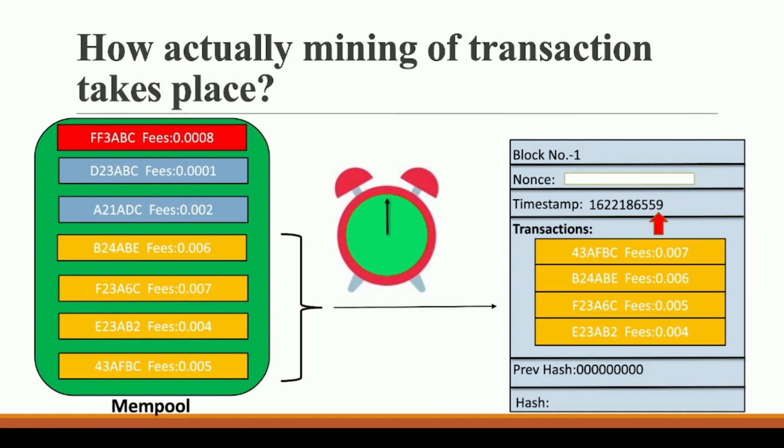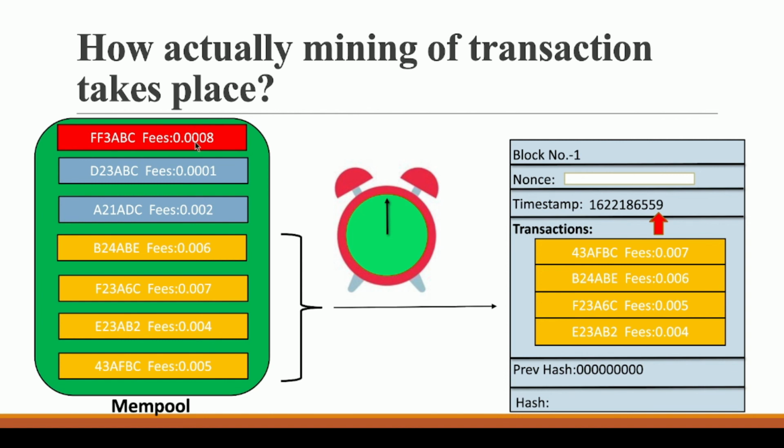And yes, let me tell you one more important point in this video, that never try to have a transaction fee which is too low. Always see what the current market transaction fee rate is. If your transaction fee is too low, what will happen? The miner will never pick your transaction. In this case, let's say our miner did not have any option, right? That's why he picked this 0.008.